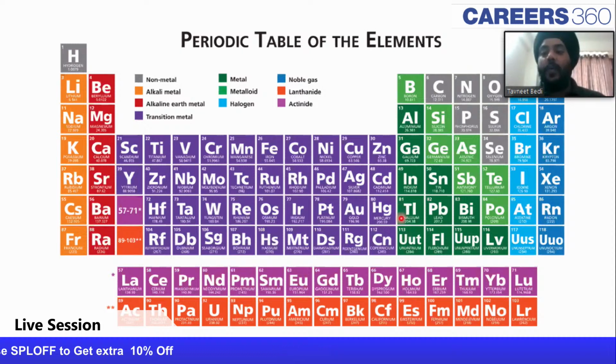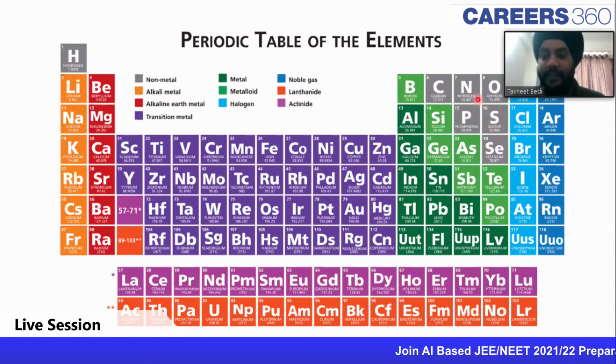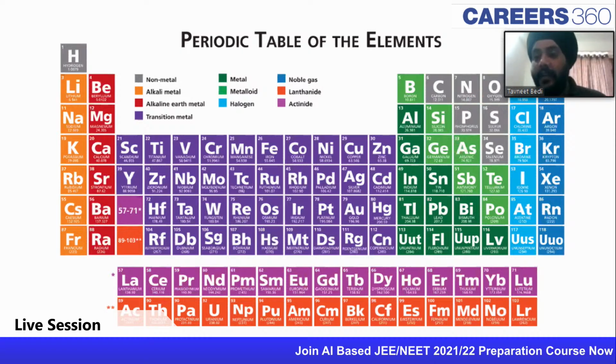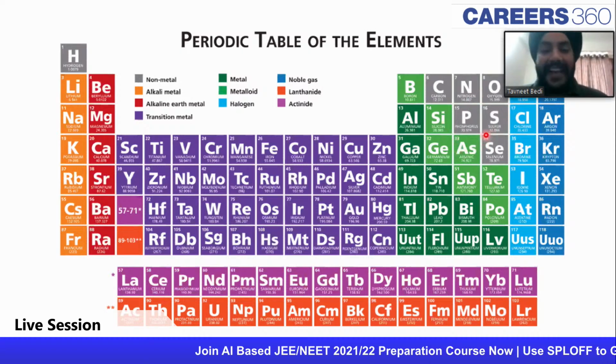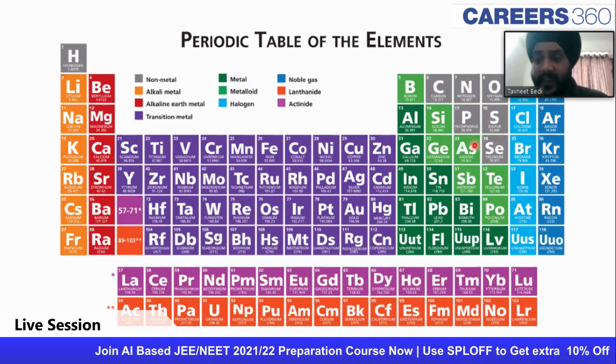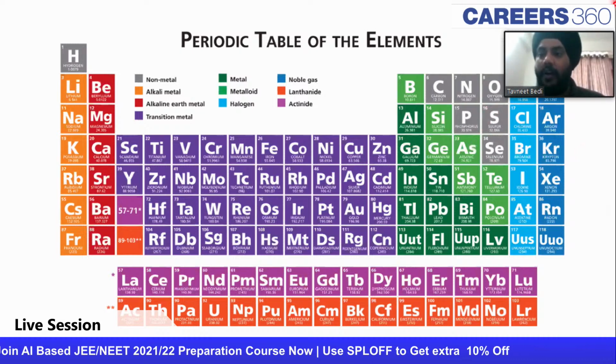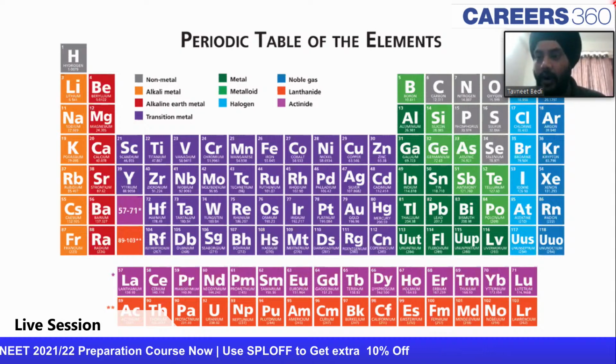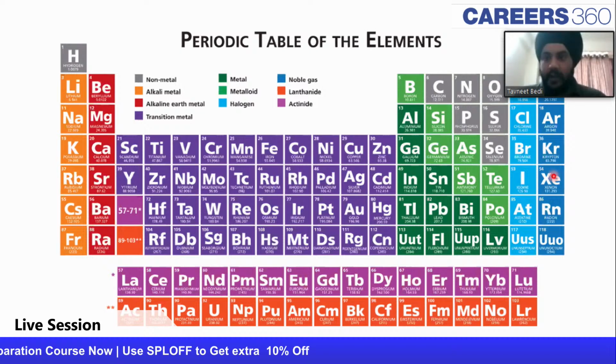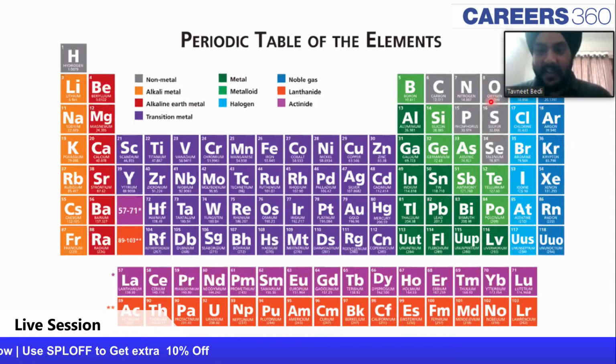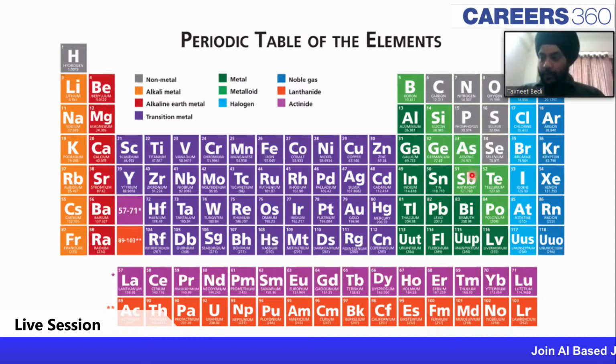There are a lot of questions which are directly answerable on the basis of their position down the group or across a period. Across a period there is a certain variation of properties. Down the group there is a different variation of properties. There are questions asked about the acidic nature of the oxide: is the oxide going to be acidic or basic? All of those questions you will be able to answer in case you know the position of these elements with respect to each other in the periodic table. I hope that makes sense, guys.